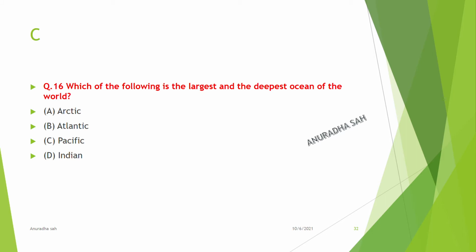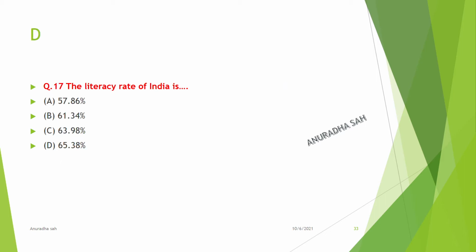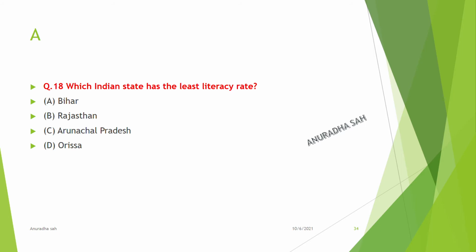Which of the following is the largest and the deepest ocean of the world? Pacific. The literacy rate of India is 65.38%. Which Indian state has the lowest literacy rate? Bihar.